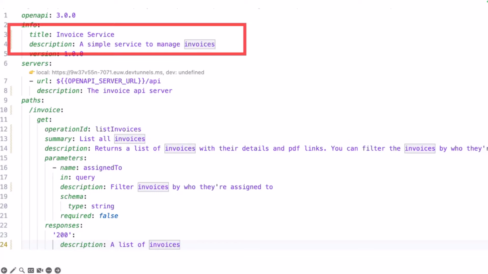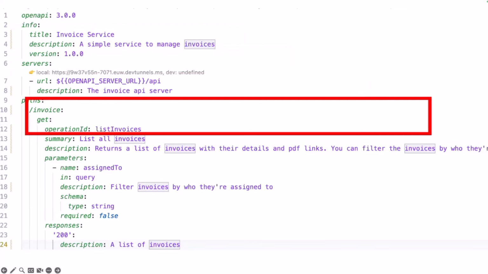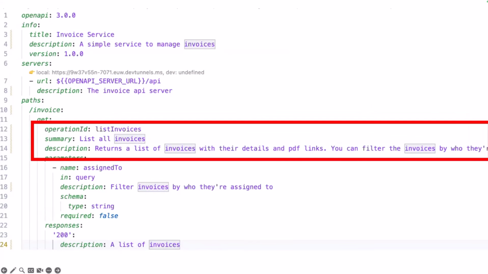In the header, you have a title, invoice service. Then we have an operation, list invoices, which returns a list of invoices with the details, PDF links, and so on and so on. We get a good description. This description is very important because the large language model works with this description.